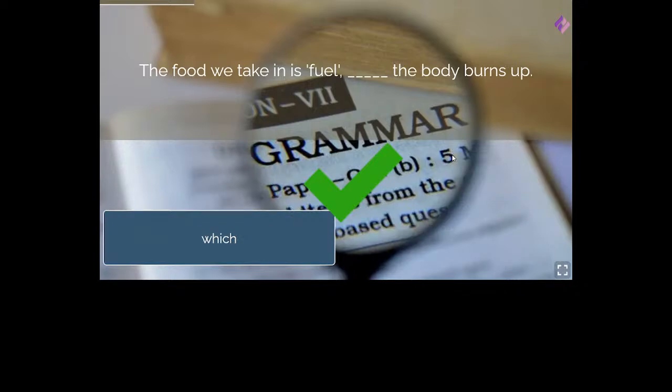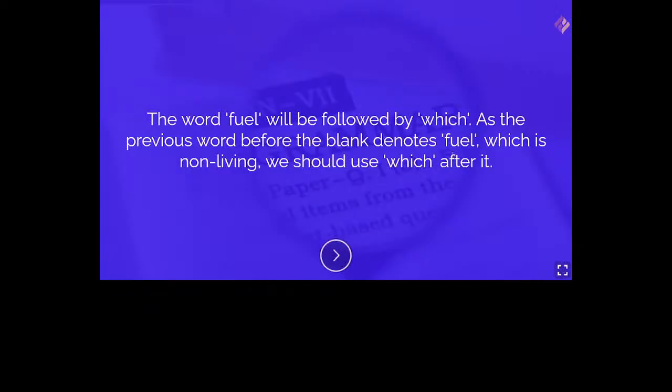It's not that. So if you study that article on my website on defining and non-defining clause, then you shall be able to understand where to use which and where to use that. Okay, so that I shall forward you. You please study this.